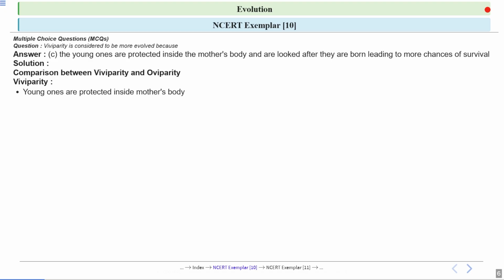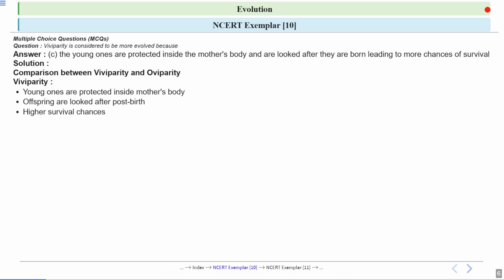Here in viviparity, the baby develops inside the mother's body where it is safe and can grow in a protected environment. After the baby is born, the mother and sometimes the father also take care of the baby by feeding, by protecting, and by helping the baby to grow.